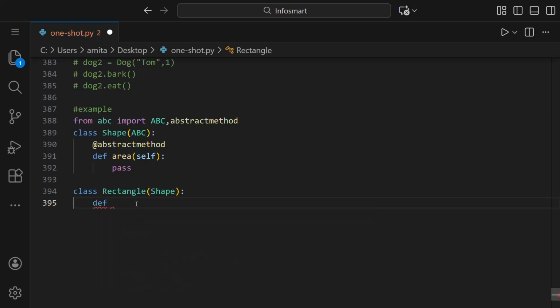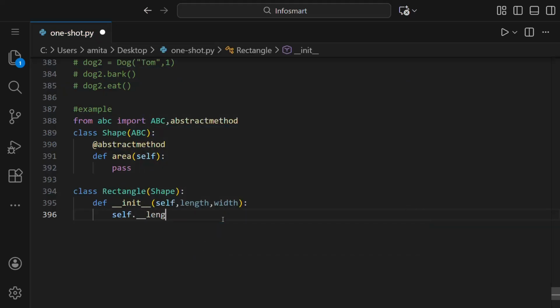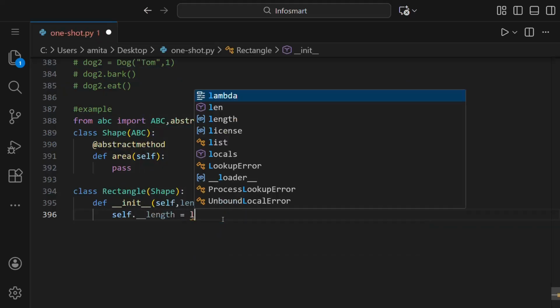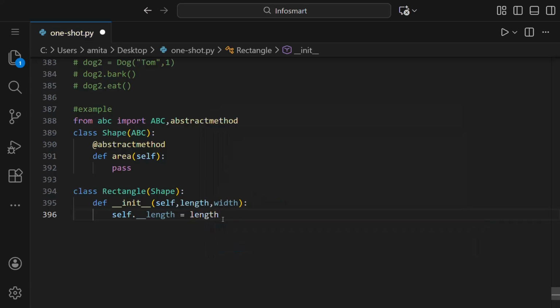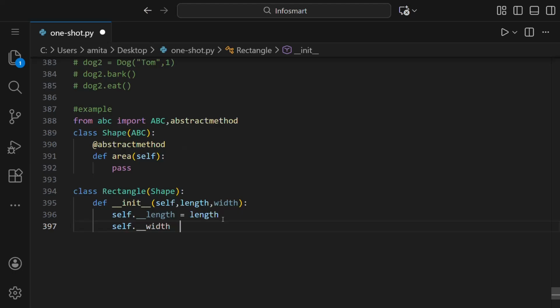So inside this Rectangle class, let us initialize this. For that, we'll write def double underscore init, and parameters will be self, length, width. And inside this, we have to just write self dot length is equal to length, and then self dot width is equal to width.